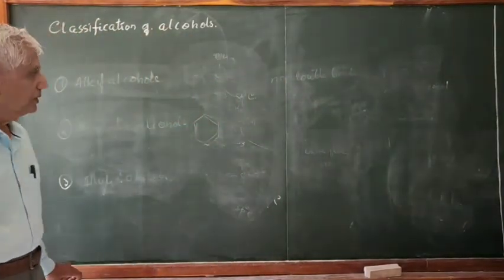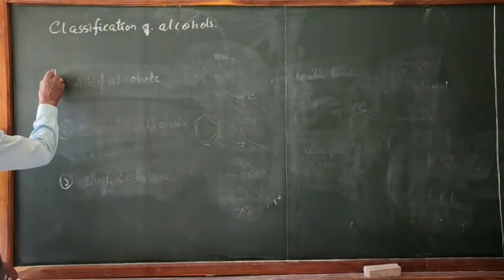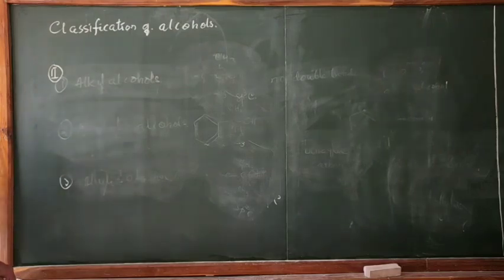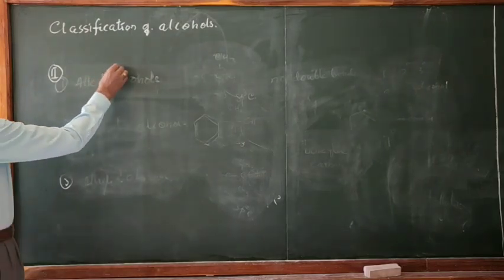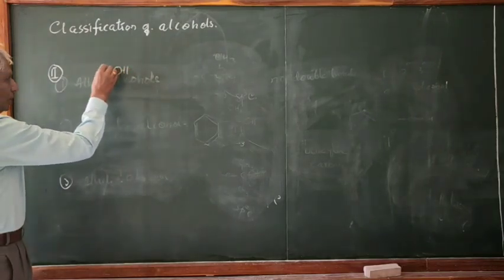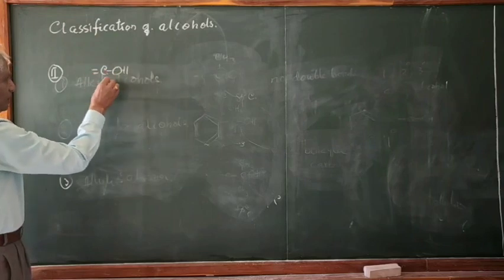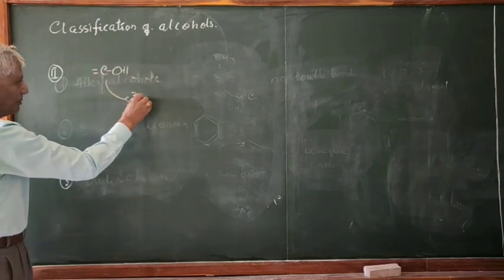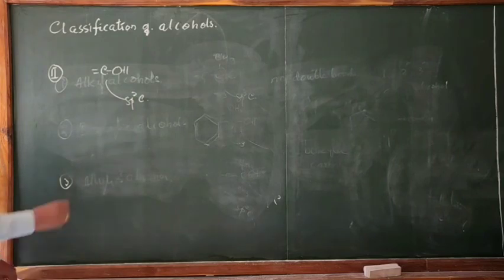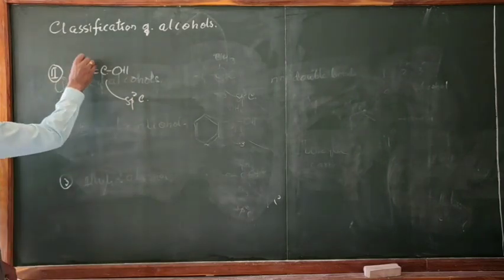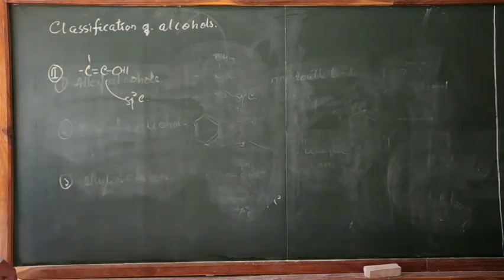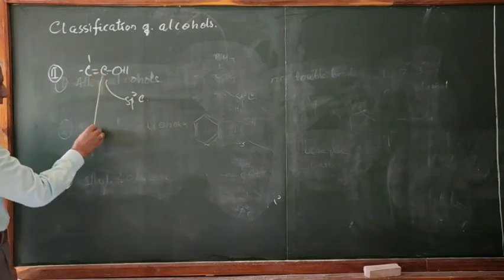So in the case of the second type of alcohol, the OH group is connected to sp2 carbon. This is sp2 carbon. Such compounds are called vinylic alcohol. This is called vinylic carbon.